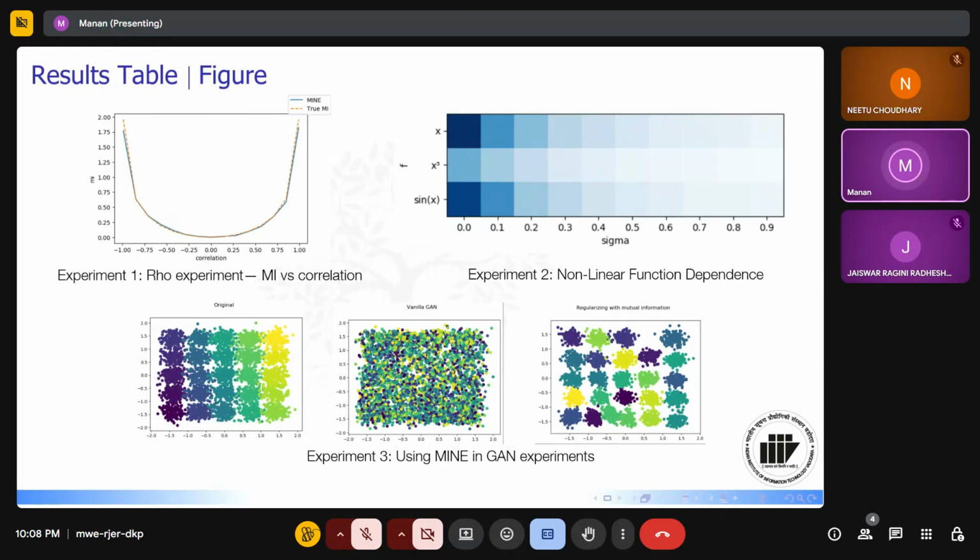For the third experiment, we used the 25 Gaussians dataset, which has 25 clusters, as you can see in the first image. Using a simple vanilla GAN for around 600 epochs, we get the second figure, which shows that it has not been clustered properly. But using a regularizer term in the loss plus GAN, we can get the clusters as shown in figure 3, which proves that our approach is working well in different fields.